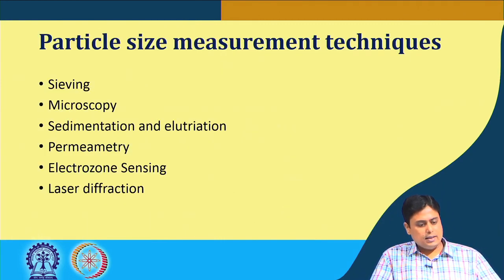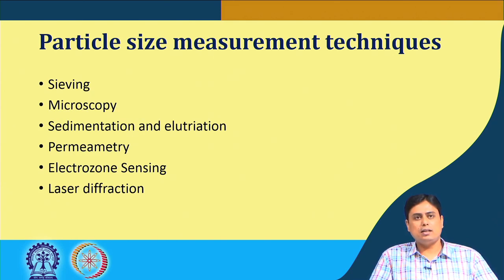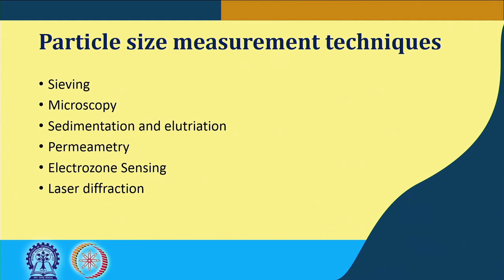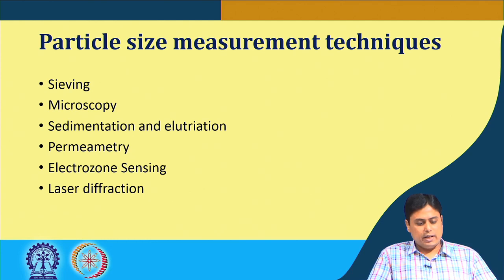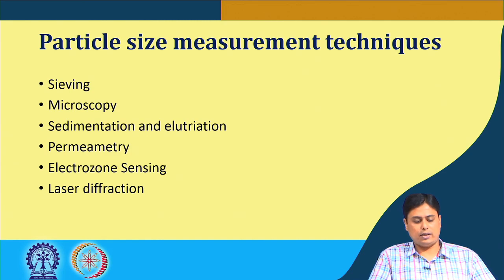So, the point is, how do we measure a particle size? This particle size measurement technique we will be discussing in detail in the next lecture. But let me give you an overview of what we will be covering in the next lecture: the different methods by which we typically characterize a single particle, which are sieving, microscopy, sedimentation, elutriation, permeametry, electrozone sensing, and laser diffraction methods.